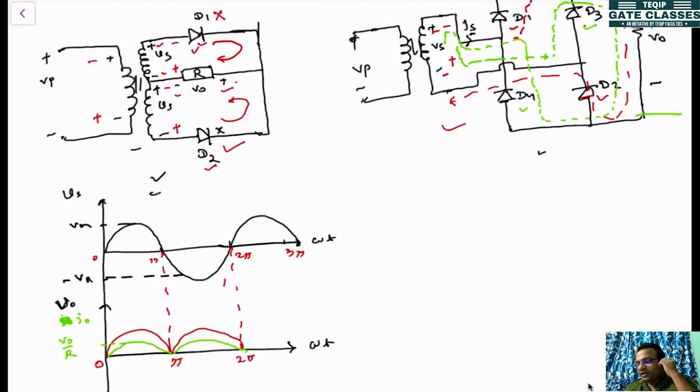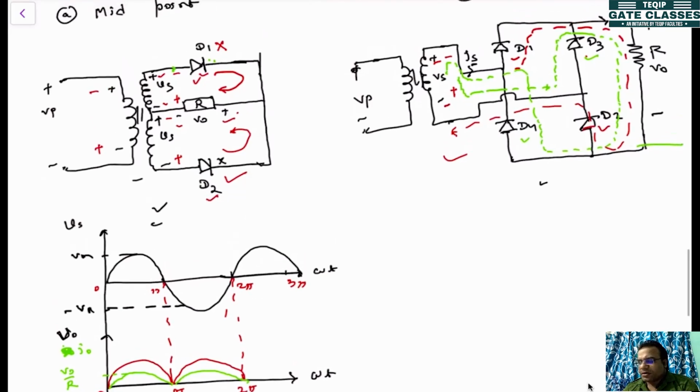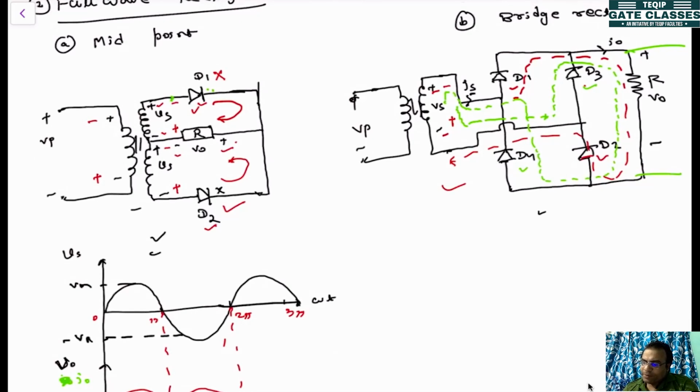The source current, if you see, whenever D1 is conducting, it will be the reflection of this current. In the midpoint configuration, it is the same as your half wave rectifier.